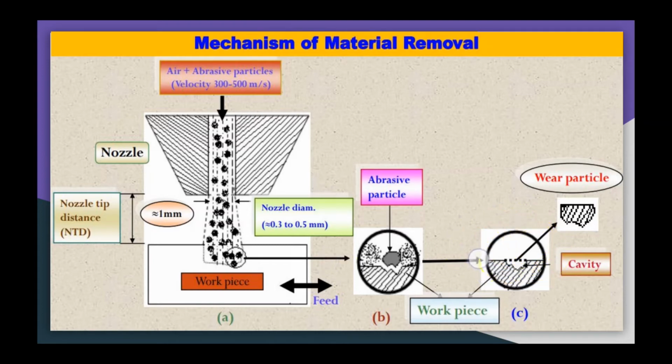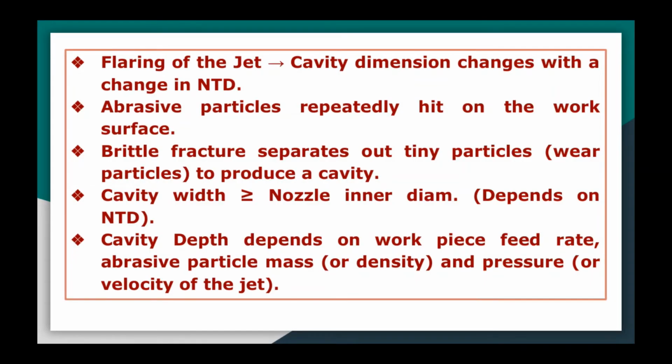Here again you can see how the worn out particles from the workpiece are creating the cavity. Now you can see another thing: the jet is flaring as it comes out of the nozzle.